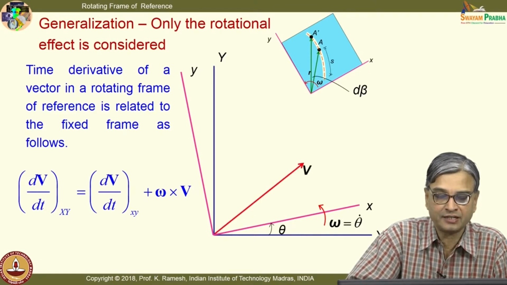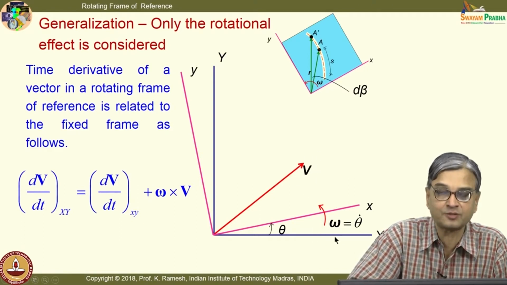the vector. Vector in space is denoted like this. You are able to get the components either with respect to the fixed frame of reference or to the rotating frame of reference. So, in a time delta t or dt, it has moved by a distance d beta.